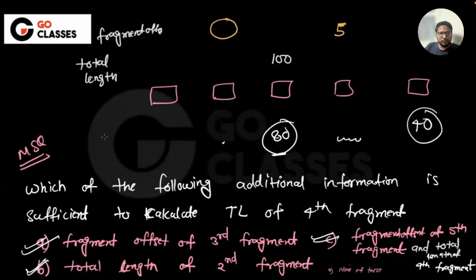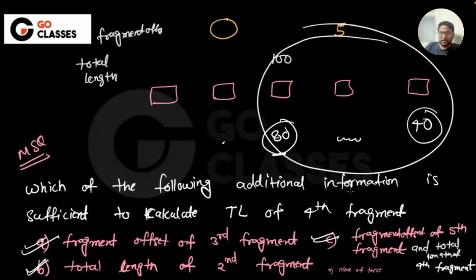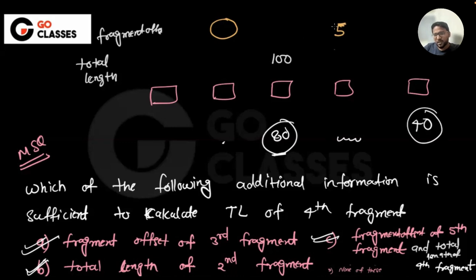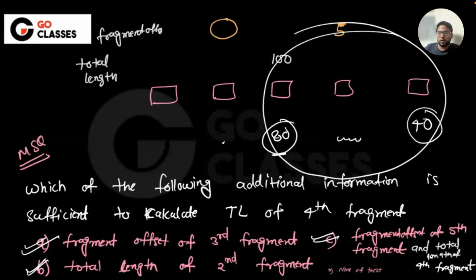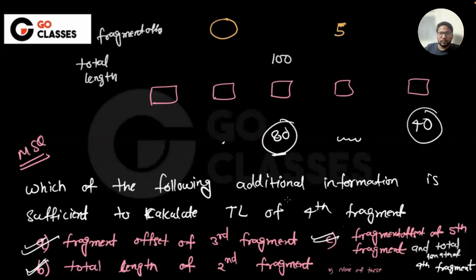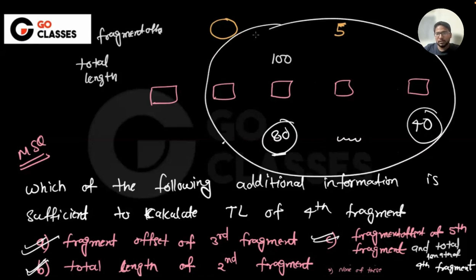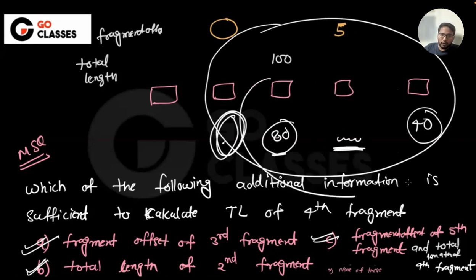B and C is not sufficient for the previous case. B and C, why? If they give you the total length here, then see what you want to know. You want to know all of the length here, I mean, the fragment offset of this. Once you know all of this length, then you can divide by 8, and then you can get the fragment offset of this. If they give you the total length of the second fragment, then also you can get all of this, right? If they give you the fragment offset of the fifth fragment, which means they give you all of this and this also, then can you calculate this? Once you calculate this, then can't you calculate all of this?